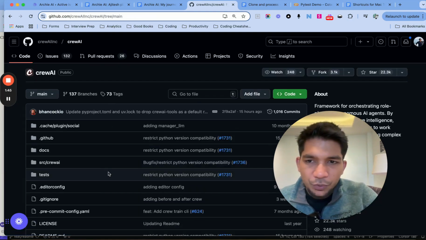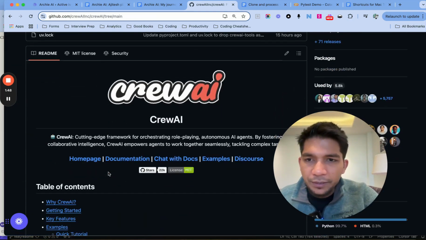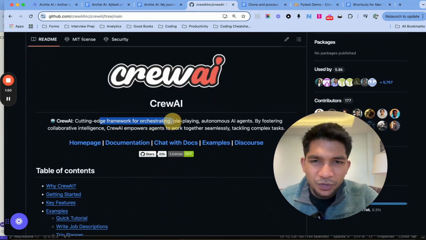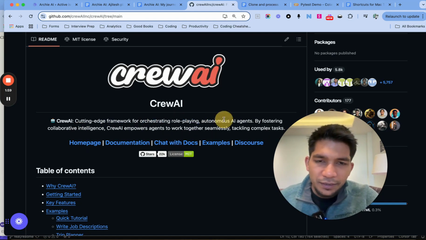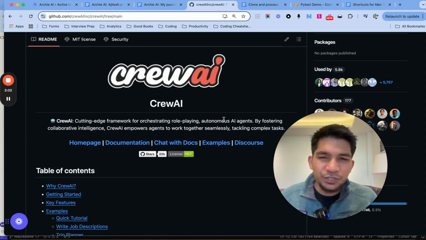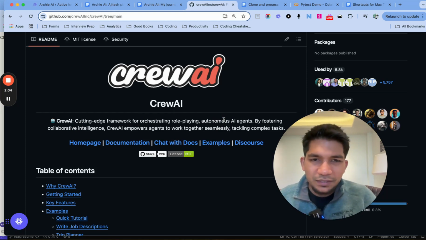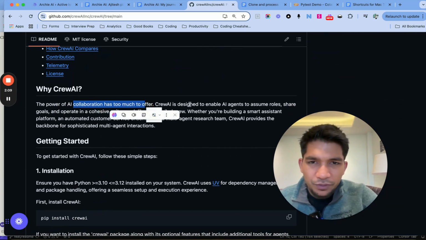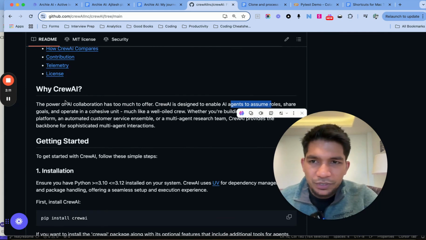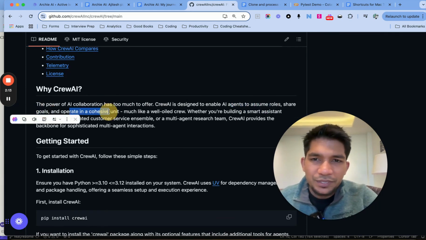Now, let's read through and try to understand what they are doing. So CrewAI is a framework for orchestrating role-playing autonomous AI agents. A bunch of marketing, but I think that's the main part, what they are focusing on, which is role-playing, like act as a researcher or act as a scientist. The power of AI collaboration has too much to offer. CrewAI is designed to assume roles, share goals, and operate in a cohesive unit.